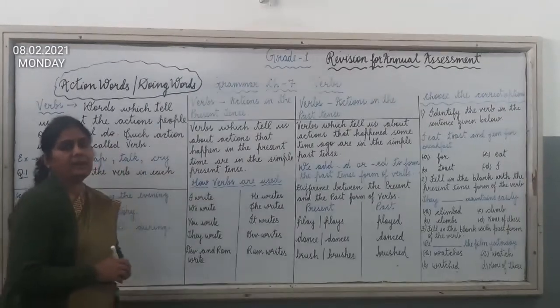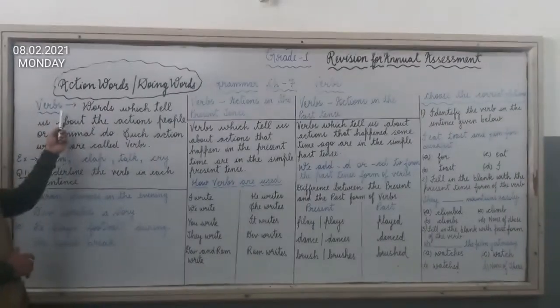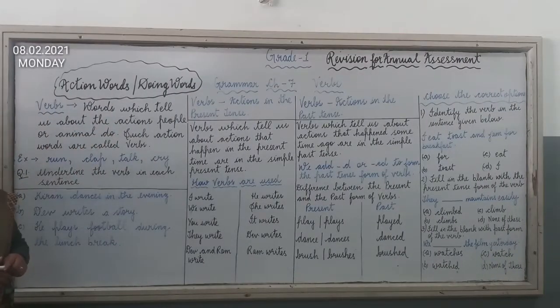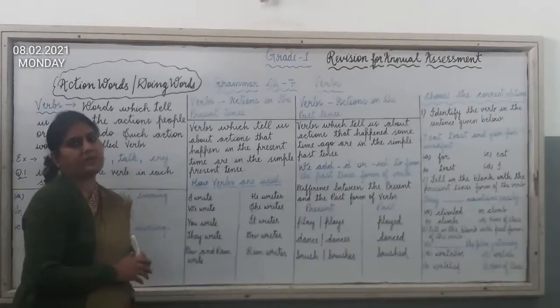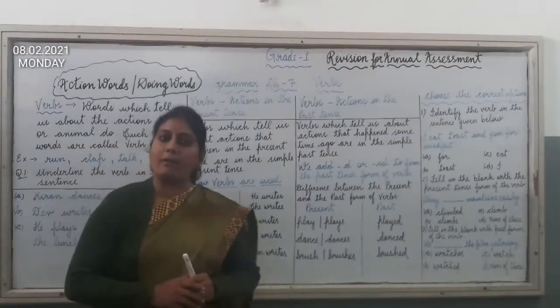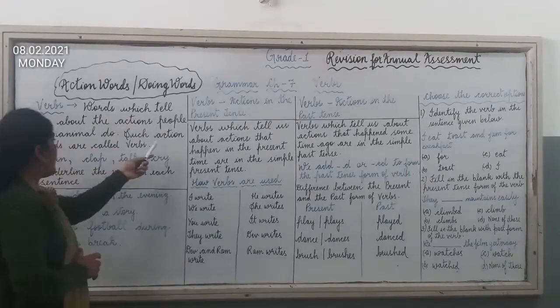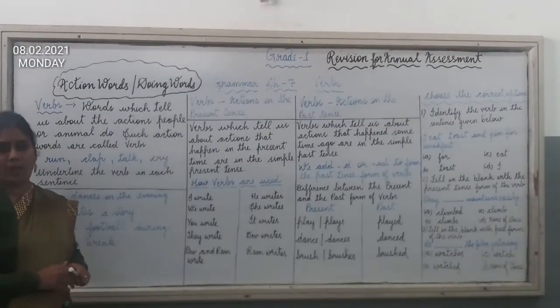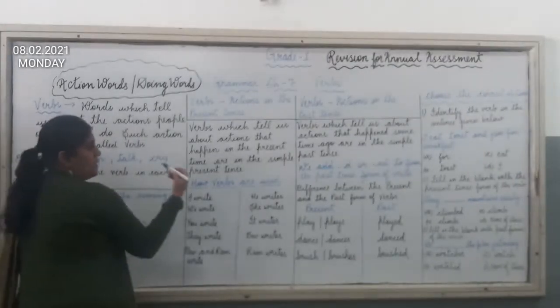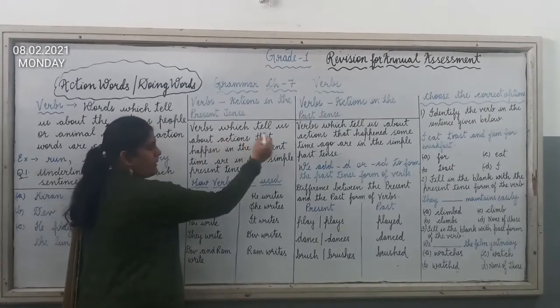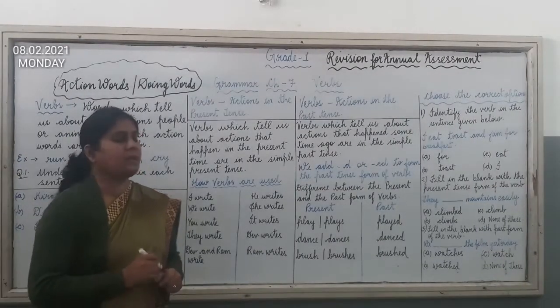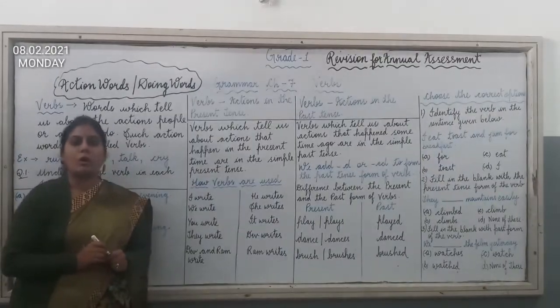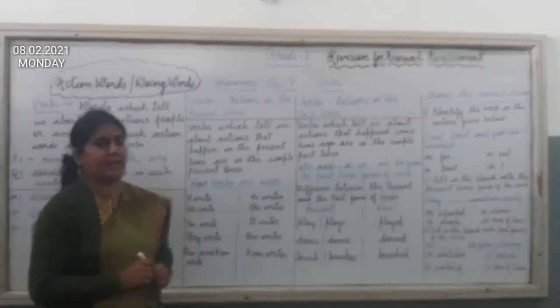Now let us understand with the definition. Words which tell us about the actions people or animals do. Whatever the actions done by people or animals, such action words are called verbs. Suppose, can you guess what I am doing right now? Yes, I am writing on the board, or you can say I am teaching also. The teacher is writing on the board, or the teacher is teaching.